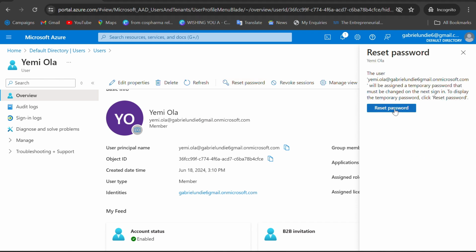Once this is done, you just click on reset, and the password will be reset, and then you send it. You can tell the user, okay, I've reset it. On your next logon, please make sure that you put a password of your choice, for you to remember, because it is a crime for you to know users' credentials. It's a punishable crime, a crime that can make you be prosecuted.